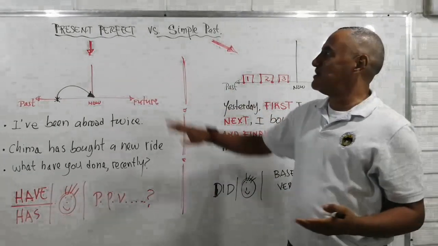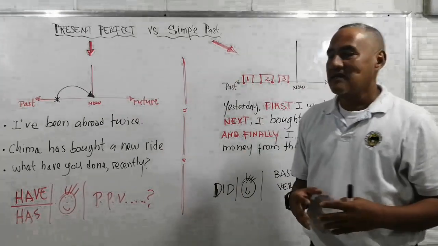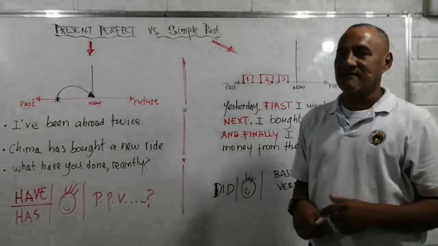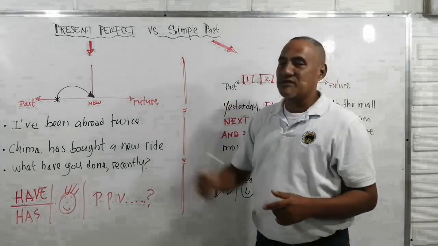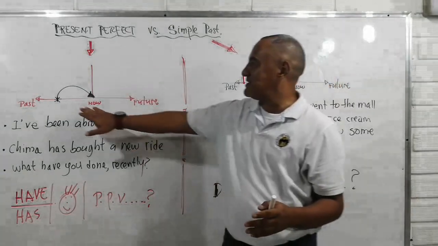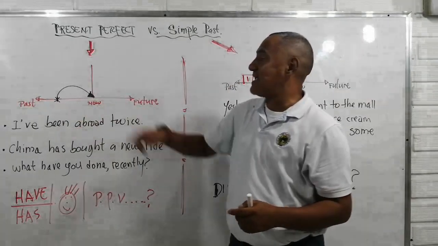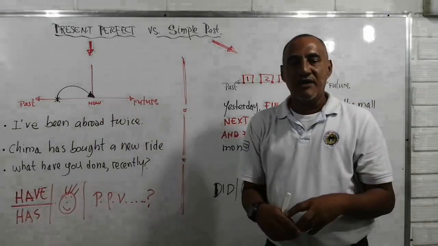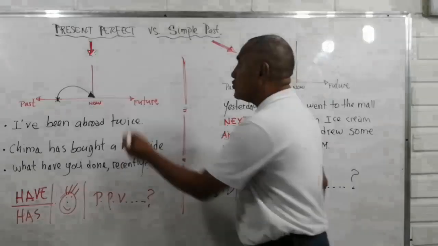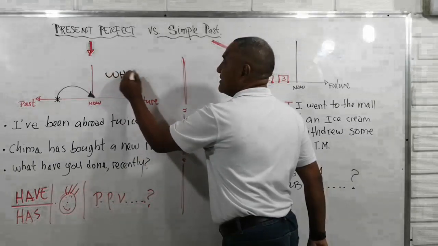Okay, my dear students, now let's keep on with the lesson. As I said at the beginning, we're going just to analyze present perfect versus simple past. Remember that we use present perfect to talk about an activity that began in the past and has a result now, but we do not know when it happened.